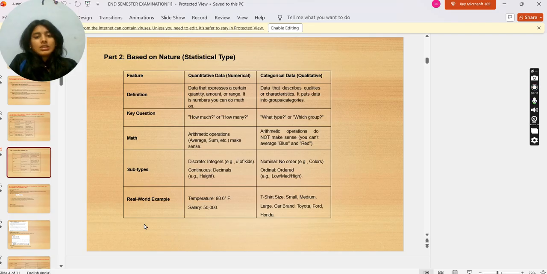We have math in quantitative data, where arithmetic operations like average and sum make sense. In categorical data, arithmetic operations do not make sense. You can't average blue and red. Subtypes of quantitative data: discrete, integers, that is number of kids; continuous, decimal, that is height. Categorical data: nominal, no order, that is colors; ordinal, ordered, that is low, medium, high. Real world example of quantitative data: temperature 98.6 degrees Fahrenheit, salary 50,000. And categorical data example: t-shirt size small, medium, large; car brand Toyota, Ford, and Honda.